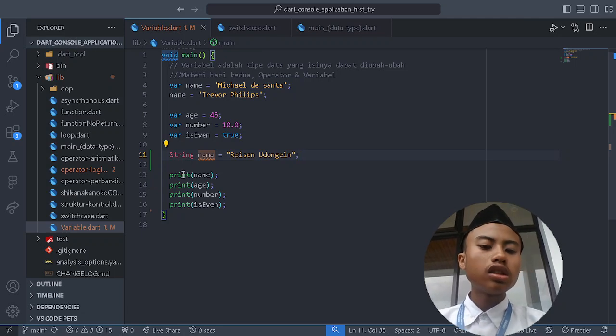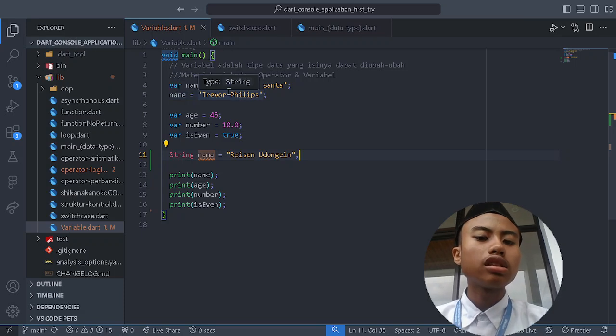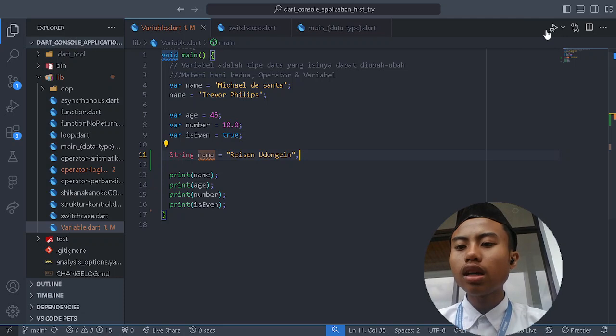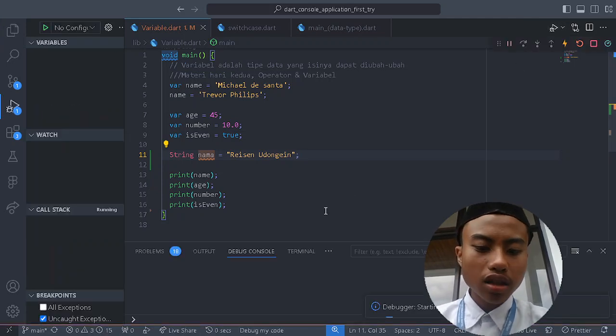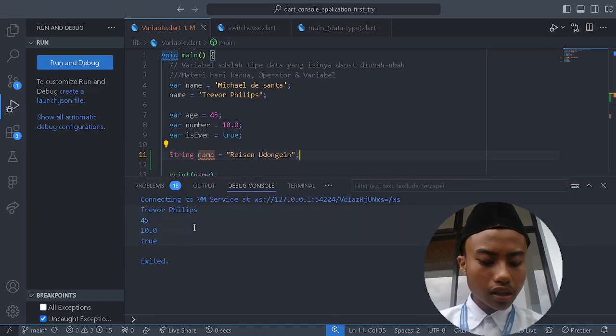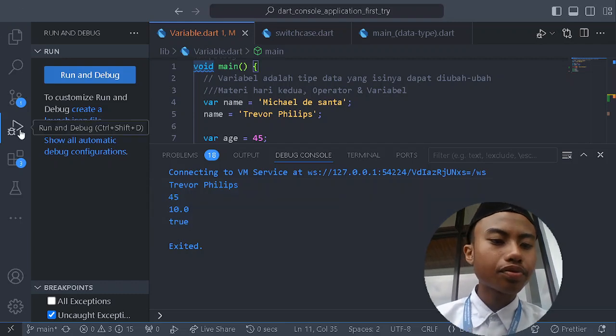You see this print name, so it will print this name, Michael De Santa, but we have changed it. Var can be changed, so we change what is inside this name to Trevor Phillips. If we run this, you can see it is Trevor Phillips. Let me zoom it for you.